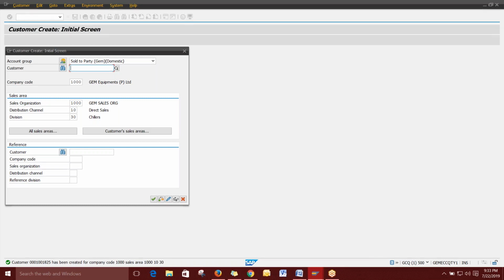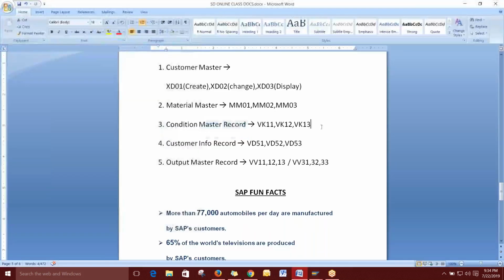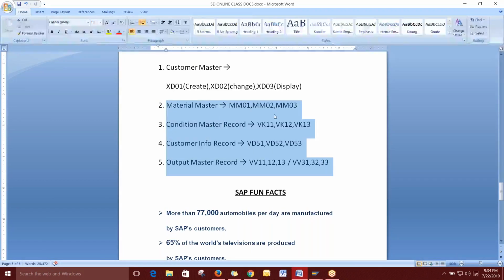Okay, it's already time. So we have to wind up. Today we have just completed the customer master. So you can do this assignment, the customer master creation, tomorrow. Then for the balance, actually I tried to complete all these things, but it is late. So tomorrow we will complete all these masters.